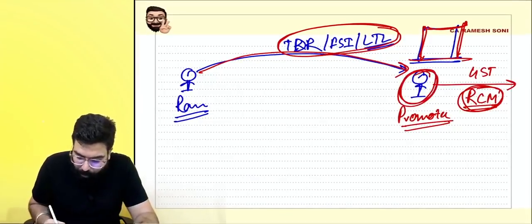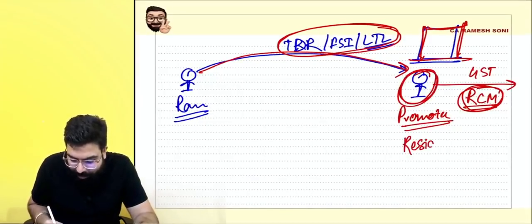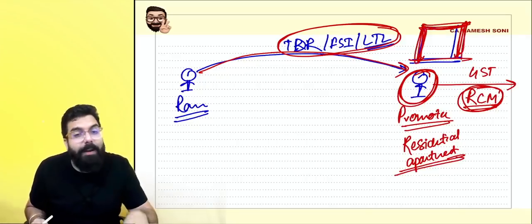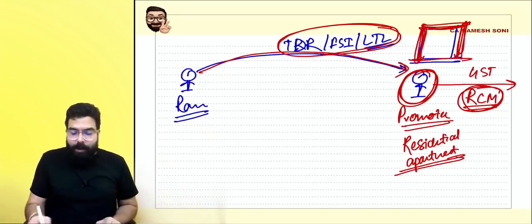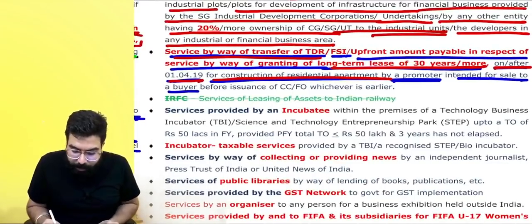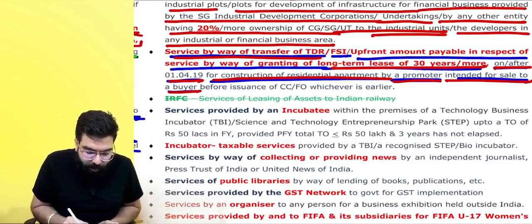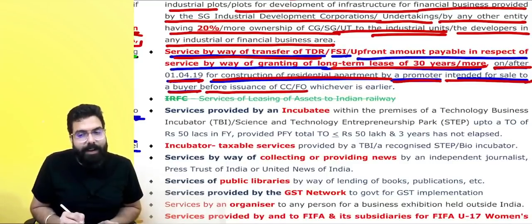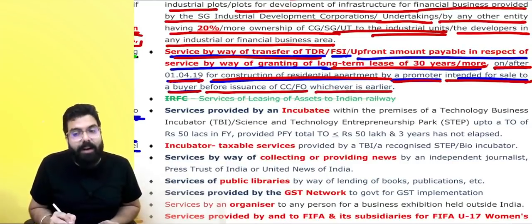If this promoter is going to make a residential apartment, then so that the residential apartment doesn't become expensive for the other party, the government told, by a promoter intended for sale to a buyer, if they are sold before issuance of completion certificate or first occupancy, whichever is earlier.